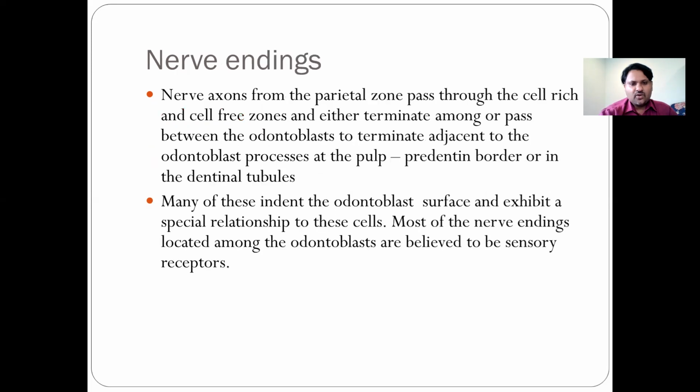Now, the nerve axons or nerve endings from the parietal zone pass to the cell-rich and cell-free zones, and they either terminate among or pass between the odontoblasts to terminate adjacent to the odontoblastic processes at the pulp-predentine border or in the dentinal tubules. Many of these indent the odontoblast surface and exhibit a special relationship to these cells. Most of the nerve endings located among the odontoblasts are believed to be sensory receptors.